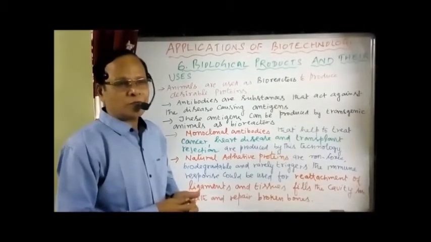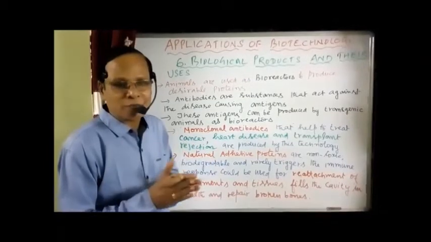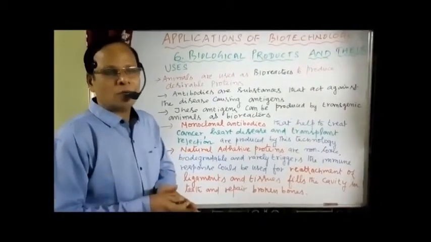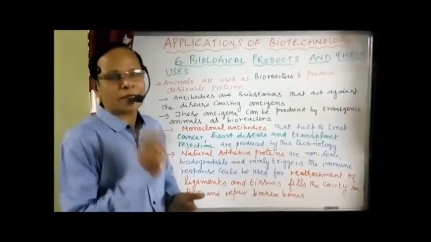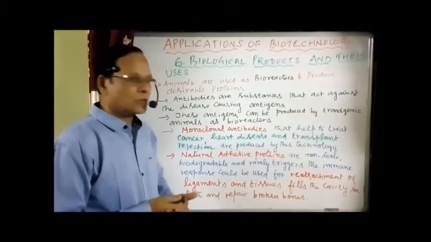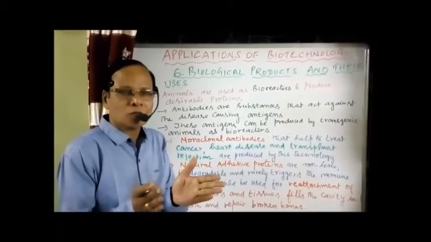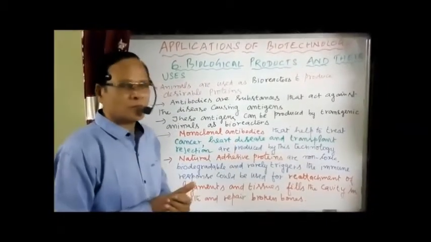What are we using these paste or adhesive proteins for? For the attachment of torn ligaments to the tissues. Or we can use these adhesive proteins to fill cavities in the teeth. Or we can use them to repair broken bones. So the broken bones are also being pasted using that protein.